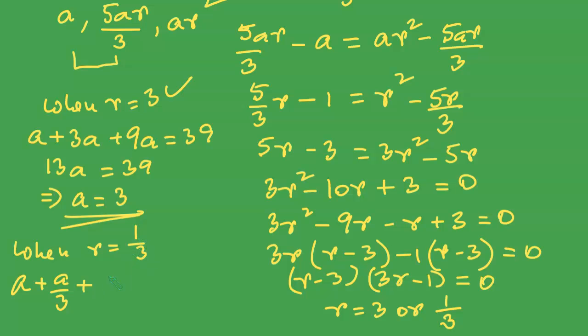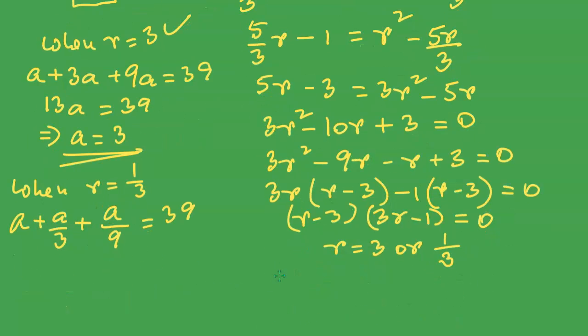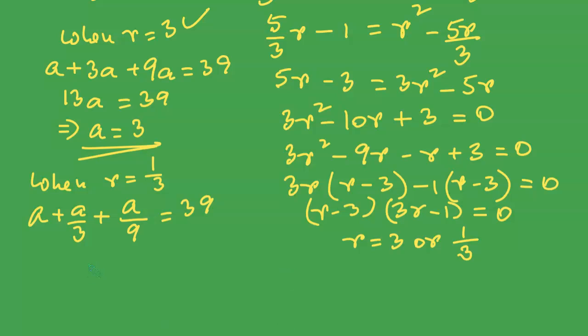R square is 1 over 9, which is A over 9, is equal to 39. And we have to make the denominators the same, so it will be 9A over 9 plus 3A over 9 plus A over 9 is equal to 39.